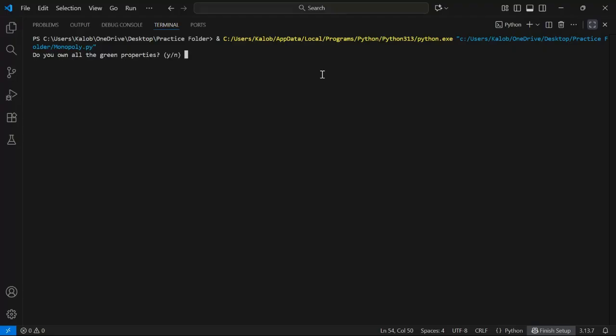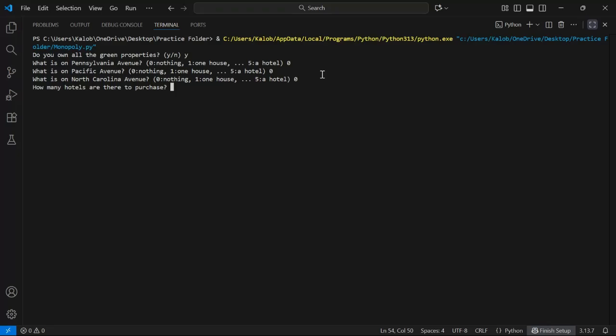The next test case we're going to do is that there's not enough houses, no houses. We have nothing on here, there, or there. There's 10 hotels, but there's only 10 houses. There's not enough houses at the time.